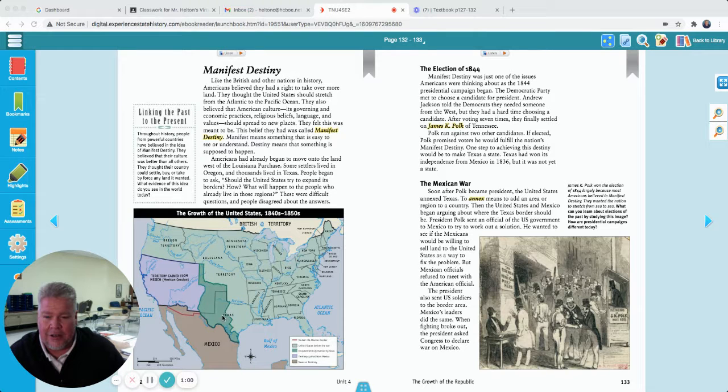this land that's close to us, away from Mexico? And how is this going to happen? And what about people who are already living there? Do they become United States citizens, or do they have to leave and go somewhere else? So there were a lot of questions. And then comes the election of 1844. And that's where we're going to start today.